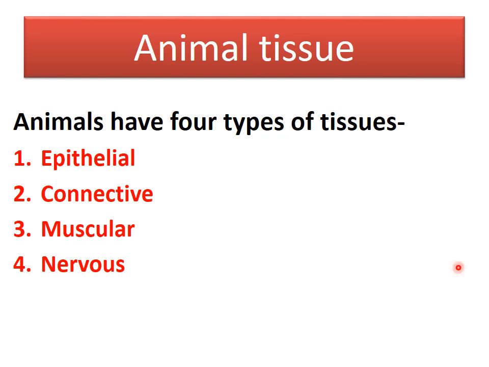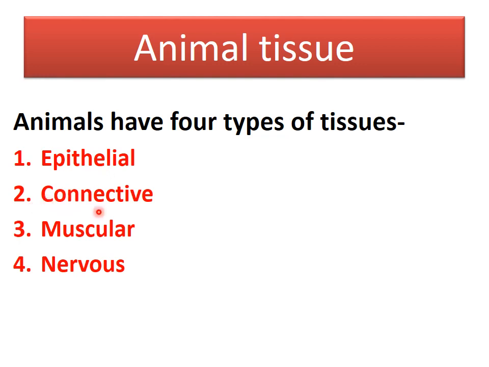Now, in the previous lecture, what did we discuss? We discussed plant tissue and its classification. So, today we are starting with our next topic, that is animal tissue. Based on the functions they perform, the animal tissues are classified into few categories. Now what are those four types of tissues?